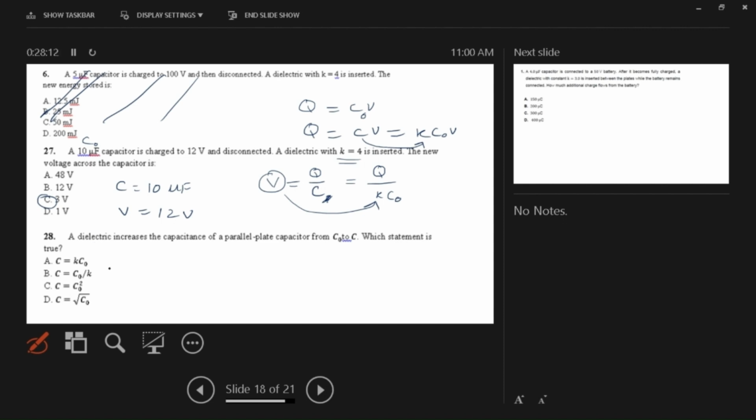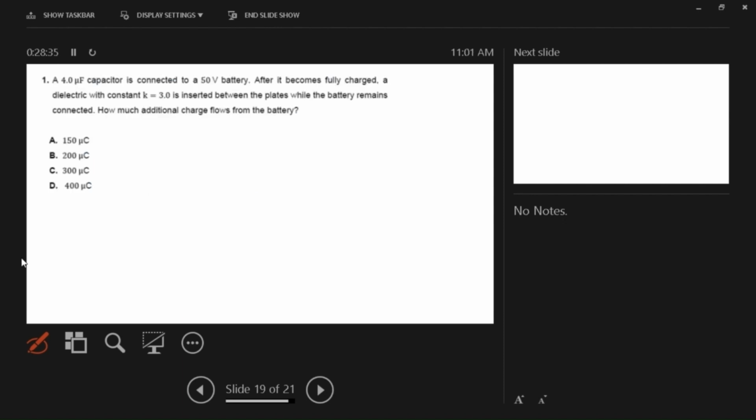Next question. A dielectric increases the capacitance. I just did this question a little while ago. What is C equal to? No, here you need C, not K. C is equal to K times C naught. I love it. Hurry up, solve this one.